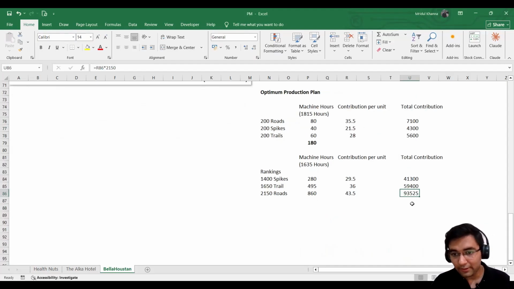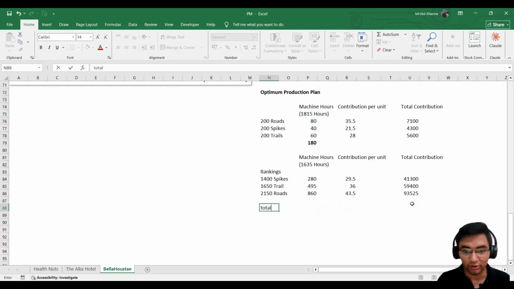Now we have calculated the contribution that we will obtain from each of these kinds of shoes. Basically, we have not utilized all our resources. We have utilized all the resources of our limiting factor. What this means is that we can produce only these many products with the resources available to us. So now it's time to calculate the total contribution that we can generate from this production plan. The total contribution,